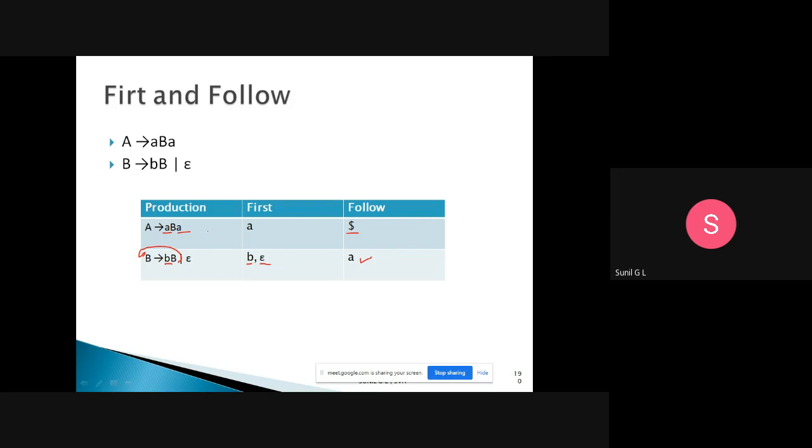The first of A will be a, the first of B will be b and epsilon. The follow of A will be dollar and the follow of B will be a. So first we have constructed first and follow.